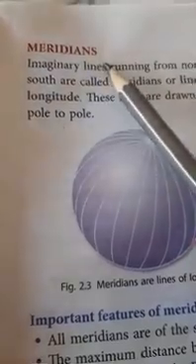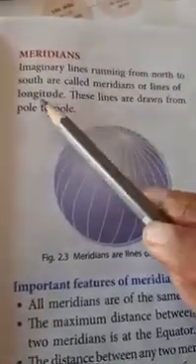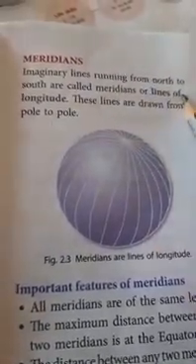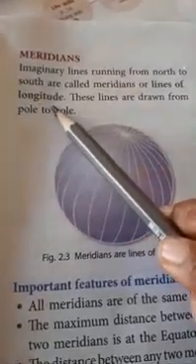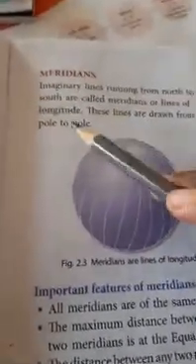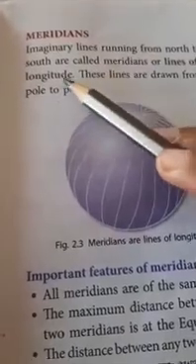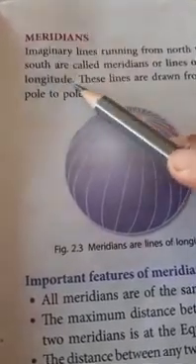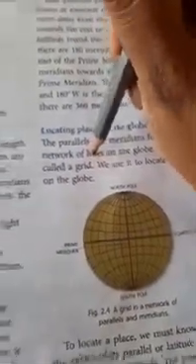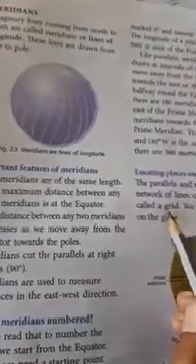Meridians. Next, lines of longitude. Longitude. Next, grid. Okay, grid. Next, turn the page, children.